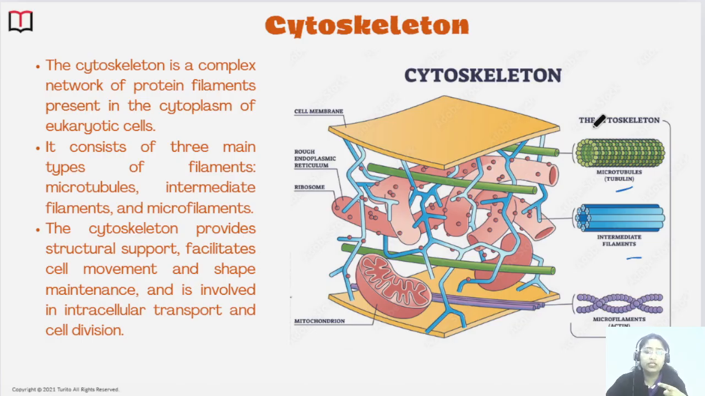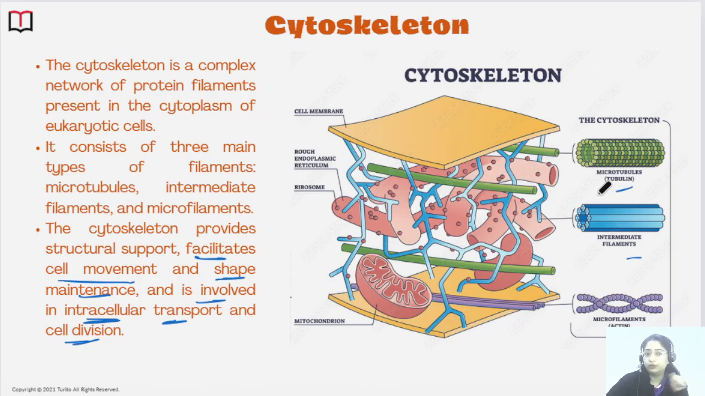Then we saw that the vacuoles in the plant are also helpful in maintaining the shape by the turgor pressure. Now, the cytoskeleton is also helpful to maintain the shape of the cell. So it is providing very basic structural or mechanical support to the shape of the cell. It is also facilitating cell movement and shape maintenance, and is involved in intracellular transport and the cell division process also.